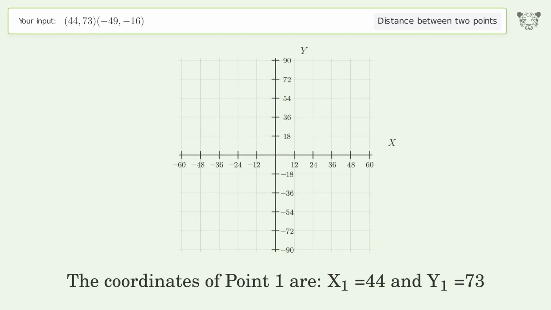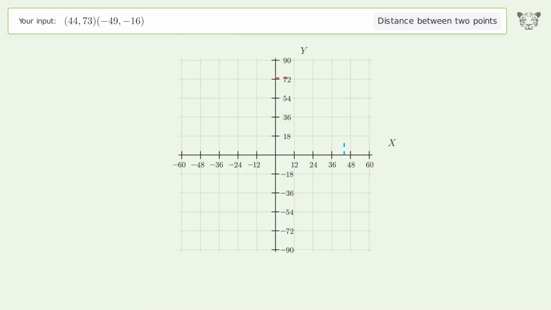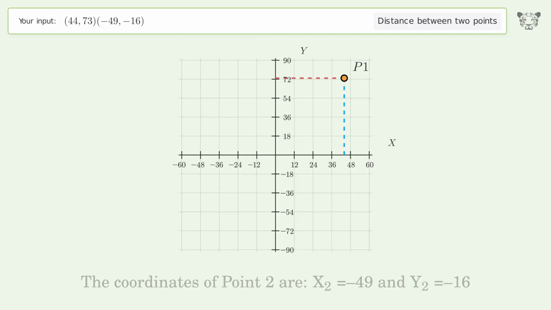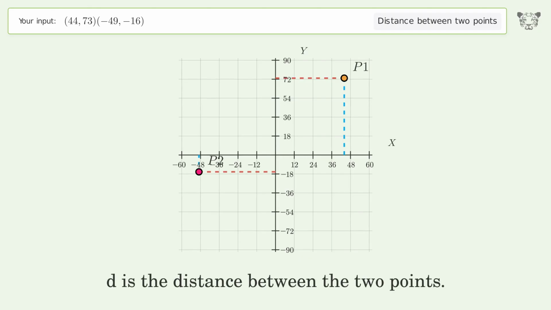The coordinates of point 1 are x1 equals 44 and y1 equals 73. The coordinates of point 2 are x2 equals negative 49 and y2 equals negative 16. D is the distance between the 2 points.